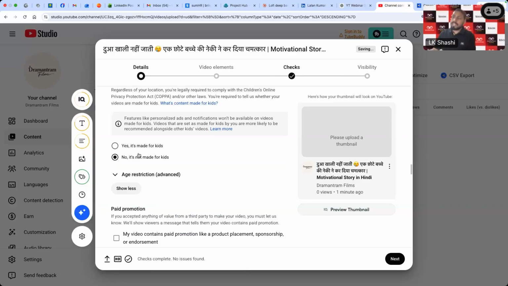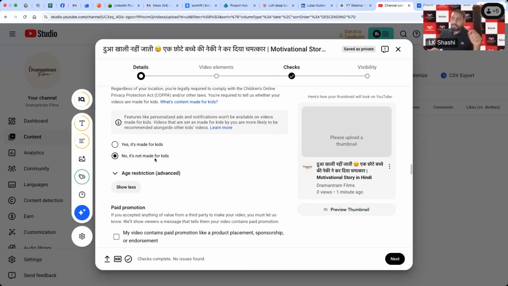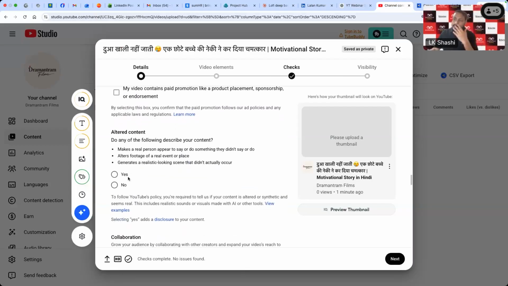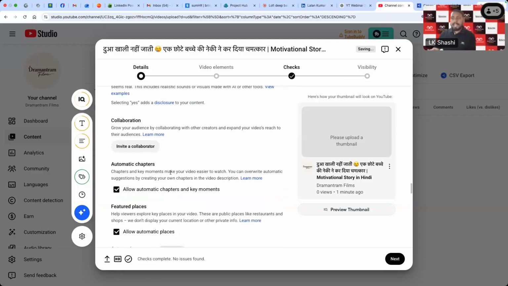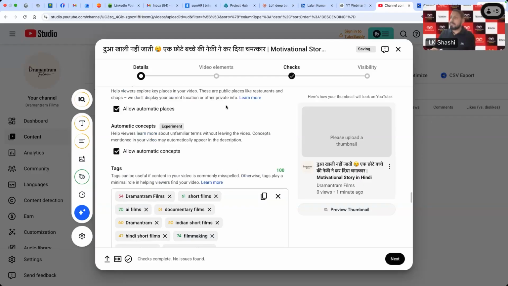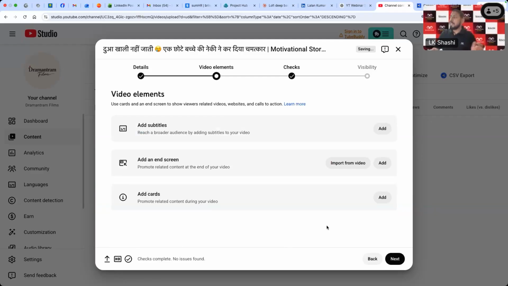Now you have to just set these two things. One of the things here is whether this video is made for kids or not. So you have to just choose one of these, and another option is whether this video is made with AI or not. So this video is made with AI, so I'll choose yes, that video is made with AI. And these are the basic settings that we have to do in the first option. Then you can continue with the next.